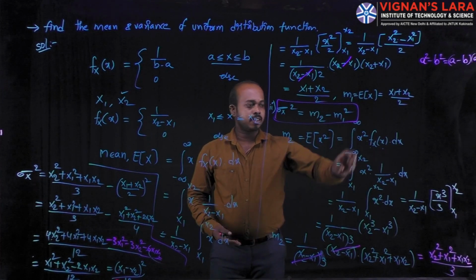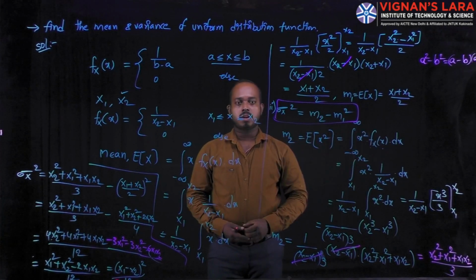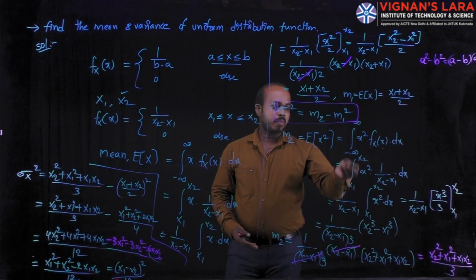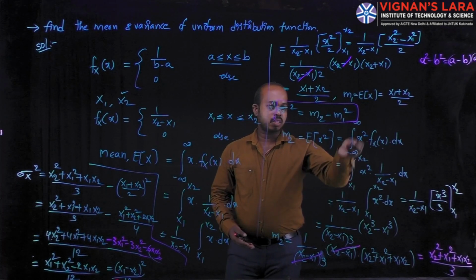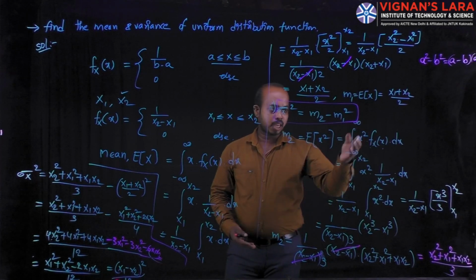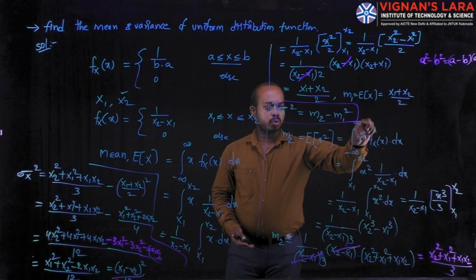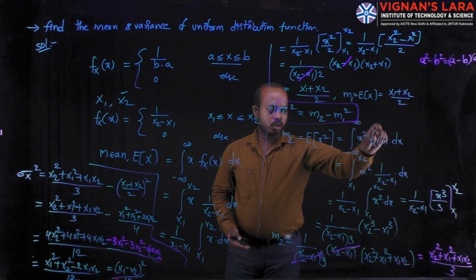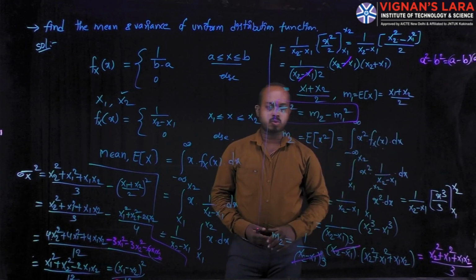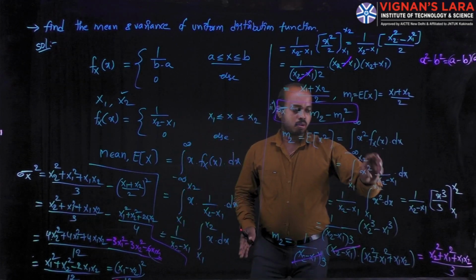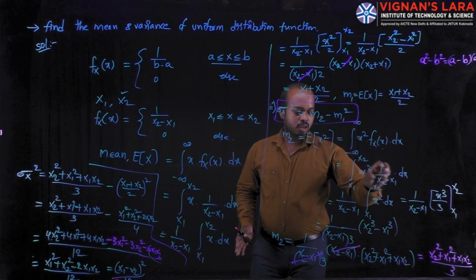Here you can choose the continuous random variable formula: minus infinity to plus infinity of x square into fx of x into dx. In this formula, also replace the density function quantity, which is 1 over x2 minus x1. Here also the procedure is the same. This quantity is a constant, so you can write it in front of the integration.